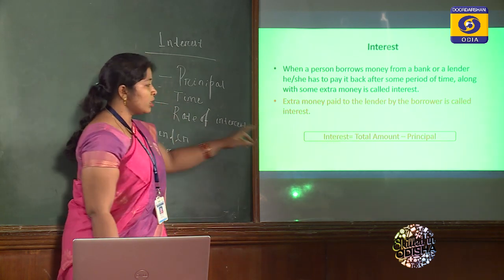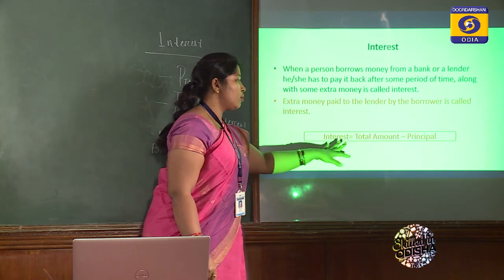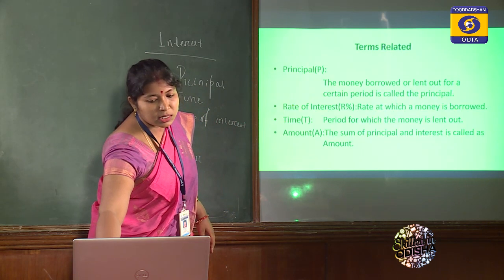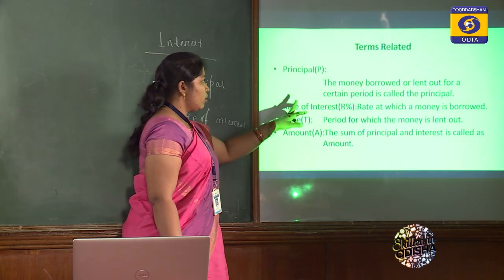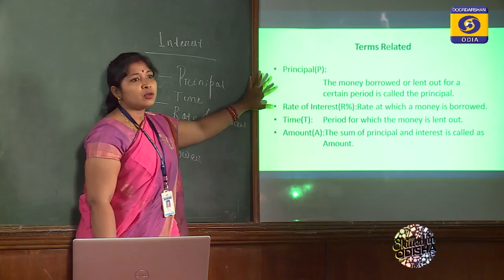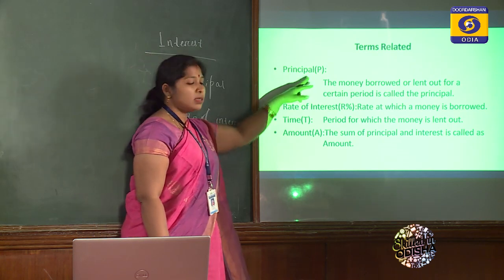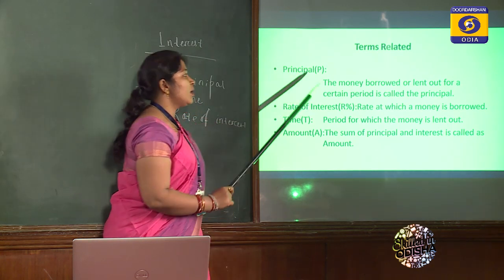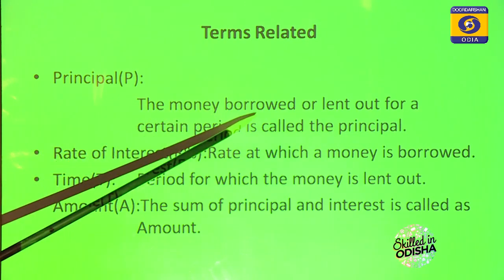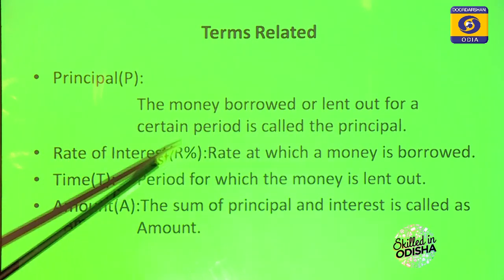Before this, we have to understand the meaning of these terms: what is interest, what is principal, what is rate of interest, time and amount. First of all, come to principal. Principal is denoted by the symbol P. Principal is the money borrowed or lent out for a certain period.